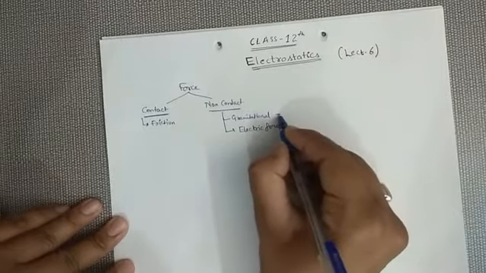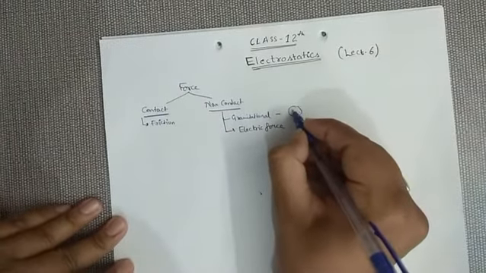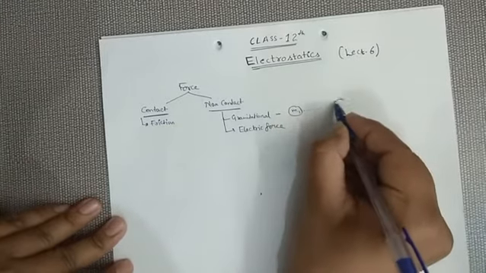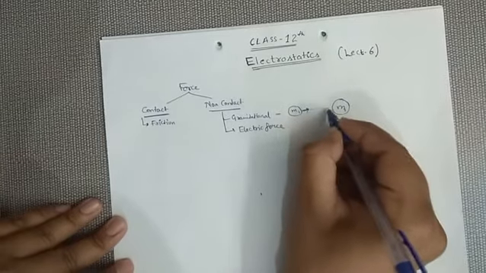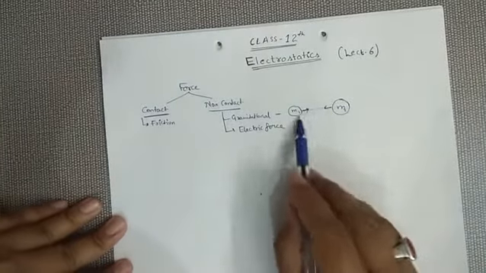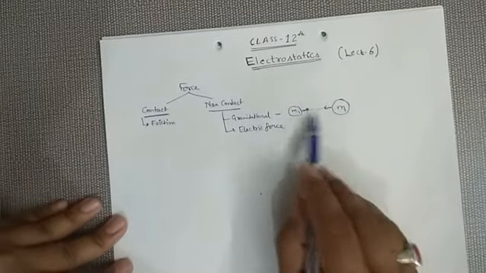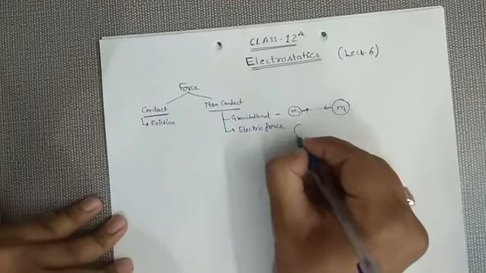I think you must remember gravitational force is the force between two masses. Suppose this is mass m1 and this is mass m2. Both the bodies will attract each other. There is no physical contact between them, but still they will attract each other. This force is called gravitational force. In our previous lecture we studied about the charges.